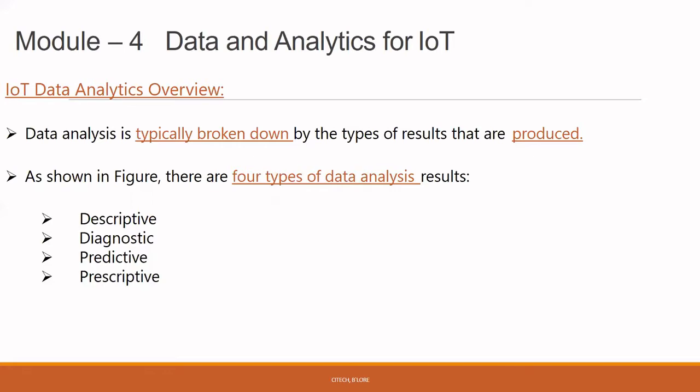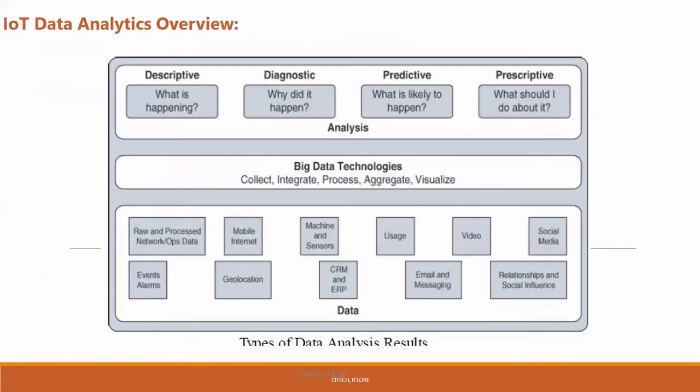Next is diagnostic analysis. Third one is predictive analysis. And the last one is prospective analysis. So we'll see the diagram with respect to the four types of data analysis. Next, we'll see in detail about descriptive, diagnostic, predictive, and prospective.